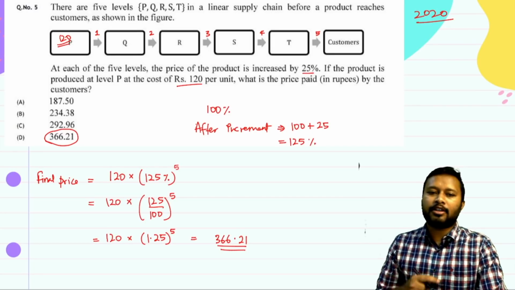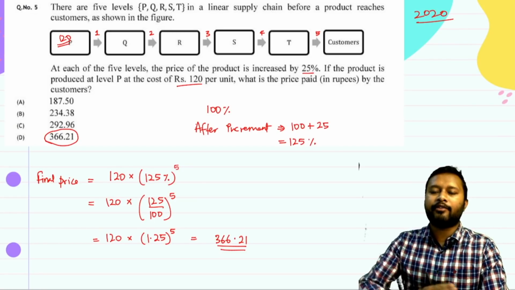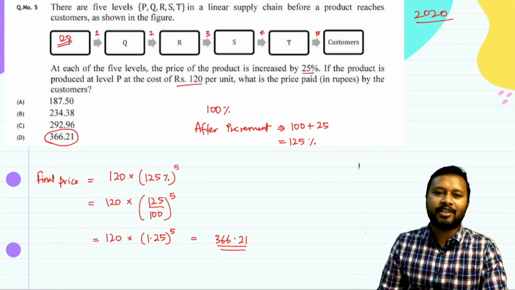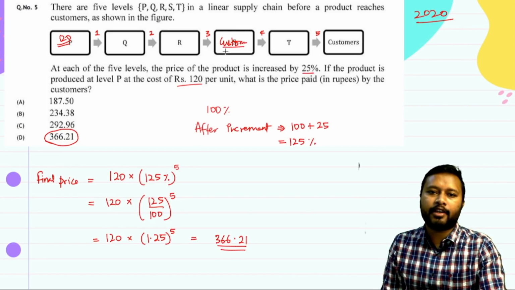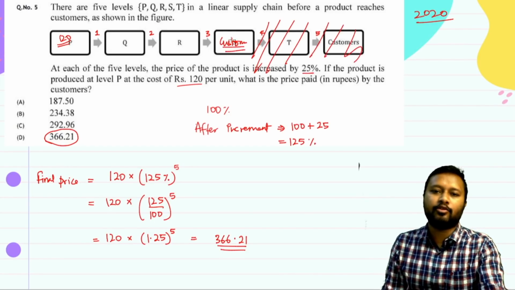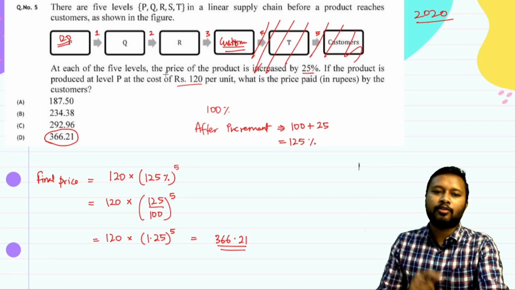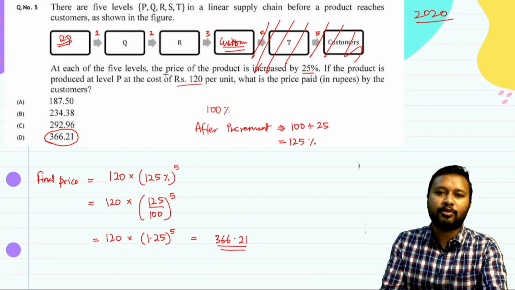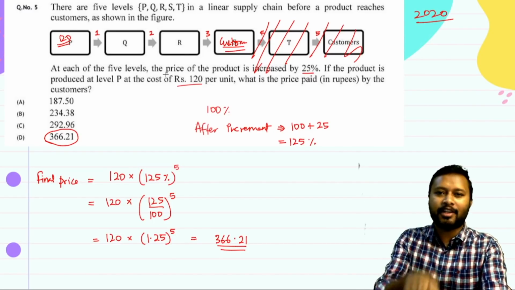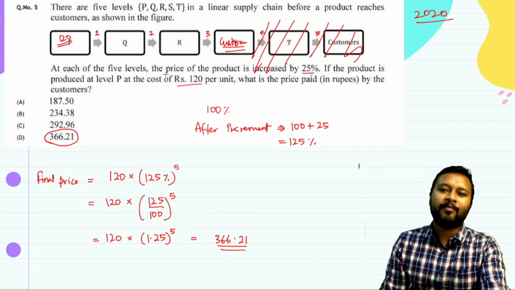Now you have to tell me: instead of these 5 steps, if there were just 3 steps involved in reaching the customer, which option will be the correct price that reaches the customer? Use the calculator, use the trick which I have shown, and tell me the correct answer in the comment sections below.